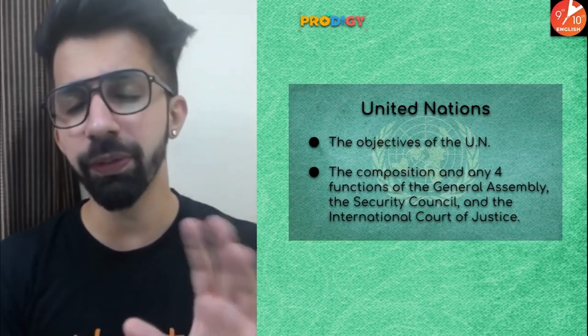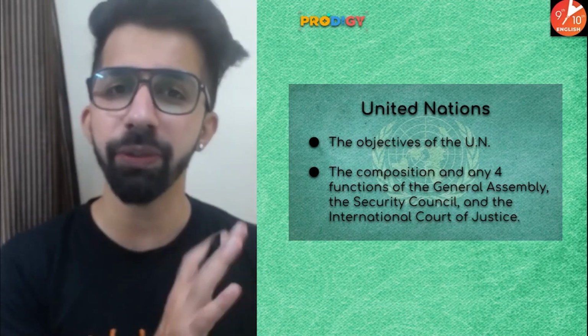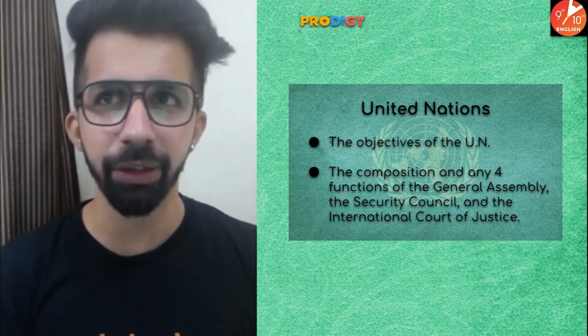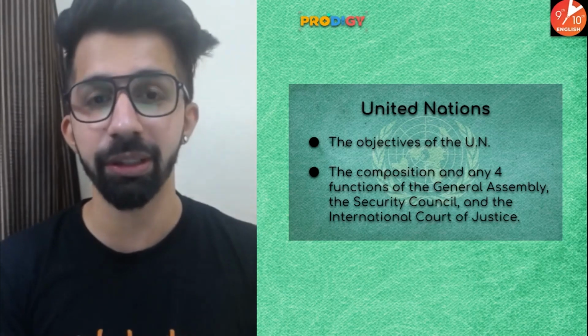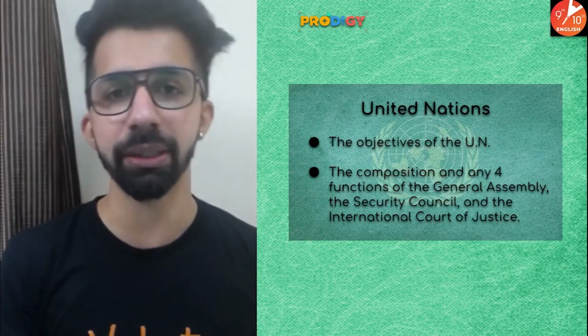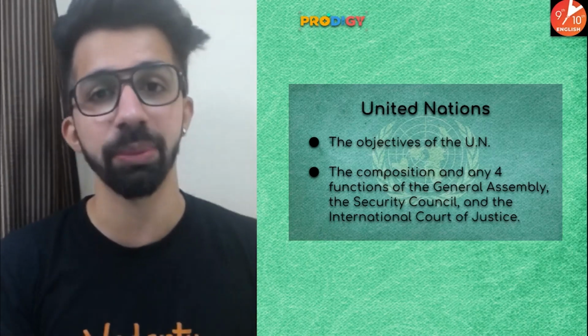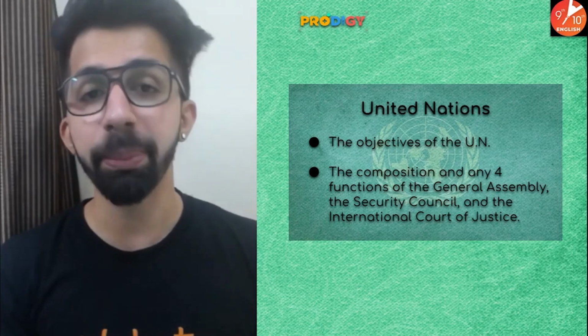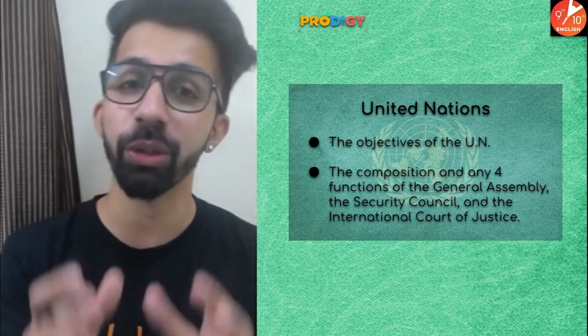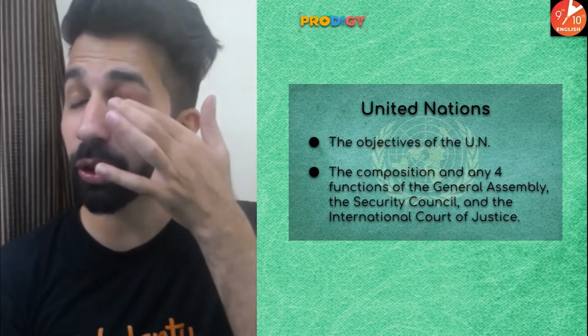So people, let me tell you something about the First World War. When the First World War ended on 11th of November 1918, it was very important to maintain peace in the world, to avoid war-like situations, to have friendly relations among the nations. So, keeping all these things in mind, an organization was formed, and the name of the organization was League of Nations.